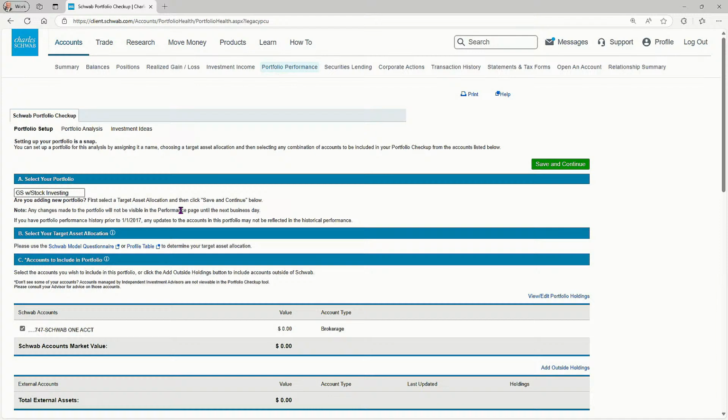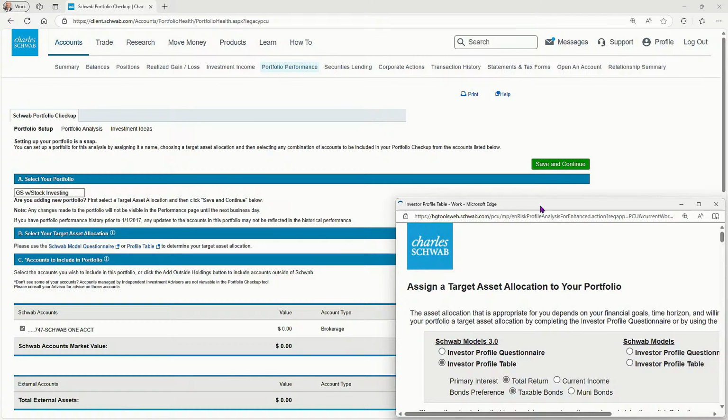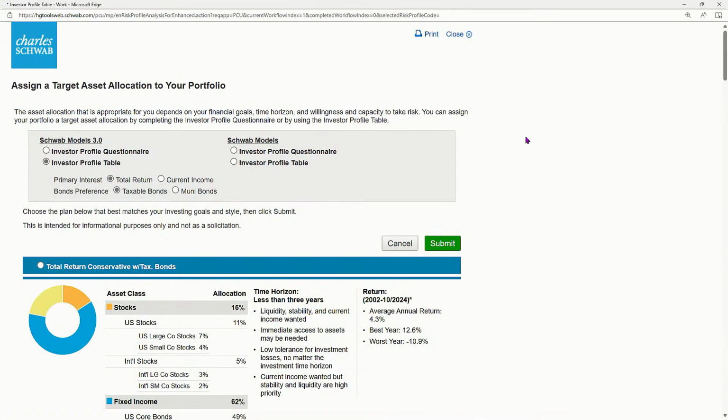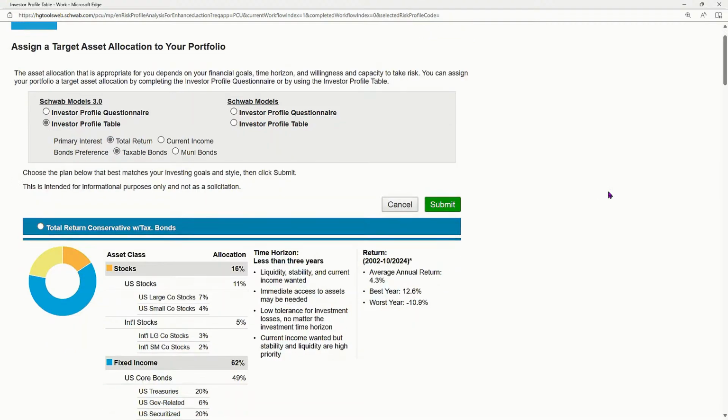Now, this is where you are going to work through a process to define our risk tolerance. Now, this, everybody, is a very big part of the conversation if you're trying to decide just exactly how aggressive you really are or how conservative you ought to be. So we have two choices to work through here. First one I'm going to show you is the profile table, just to highlight what it entails. So the profile table allows us just a more analytical viewpoint.